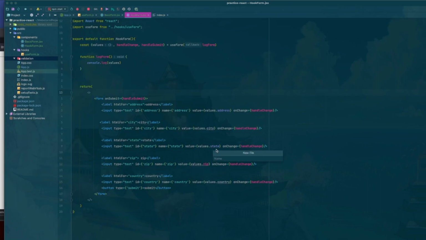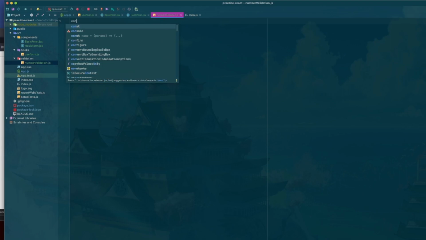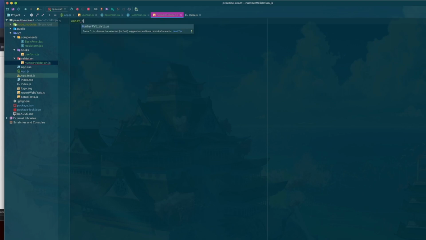Let's create a new file, and we're just going to call this number validation dot JS. Okay. And then we're going to create a new lambda function here, and again, it'll just be called number validation.